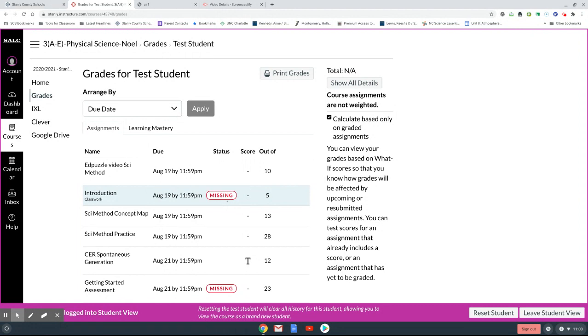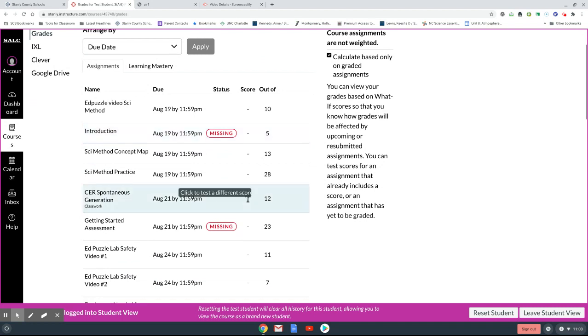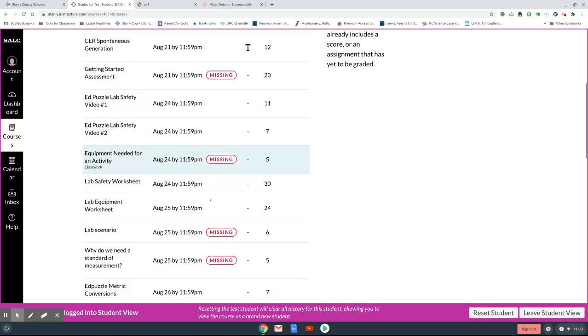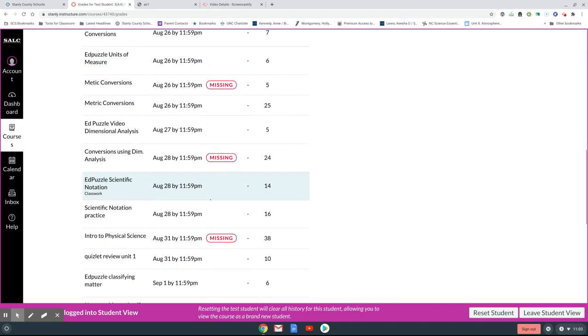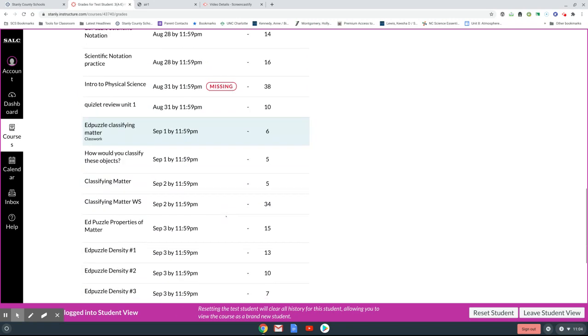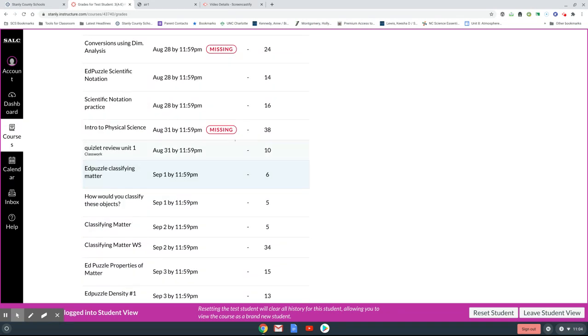That still means you haven't turned it in. You can still complete it. There may be some circles that say late, and there may not be a grade yet. The late means it's been submitted, but I haven't graded it. You should have everything done up through matter. It's quite a lot because everything I do has some type of grade associated with it. So you should have up through the Intro to Physical Science test and/or the Quizlet Review 1.